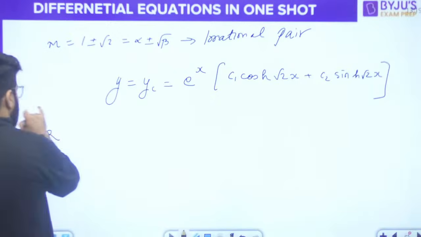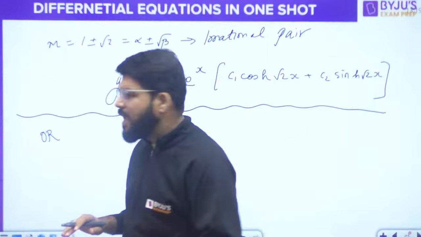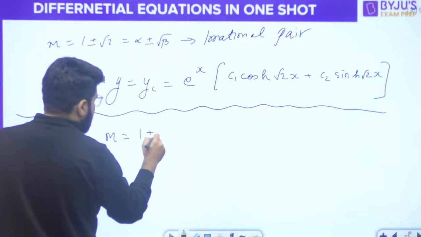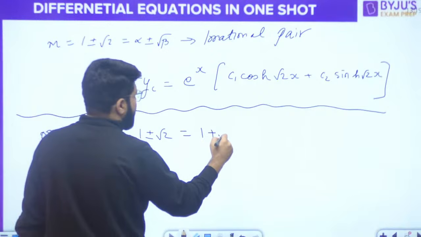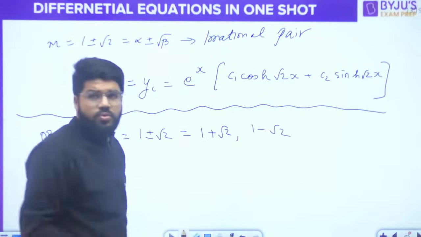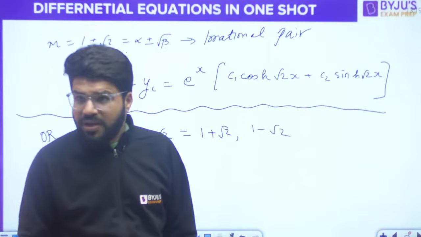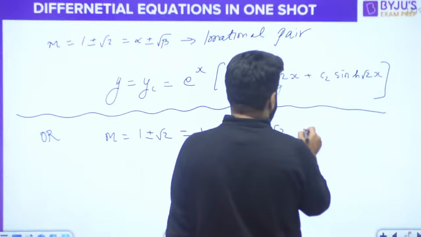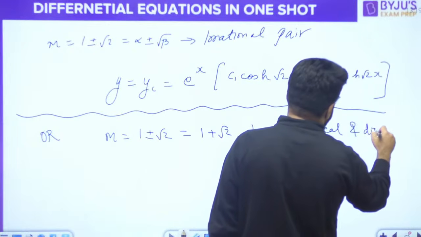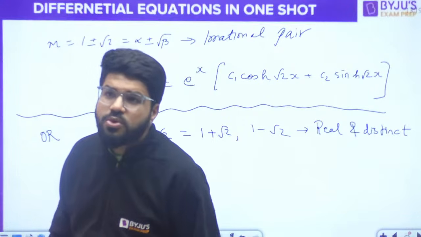Or, now what is the correct option? That depends on the option. What is the type of option given? There are two possibilities here. m is 1 plus minus root 2, that is eventually 1 plus root 2, 1 minus root 2. What does it mean? They are again real. It's not imaginary, it's not complex. So they are both real as well as distinct. One is 1 plus root 2, one is 1 minus root 2.